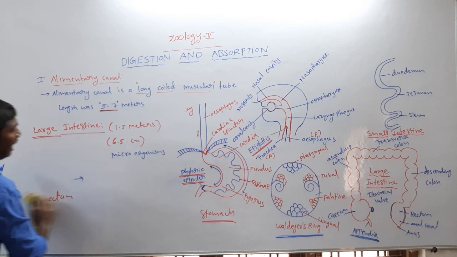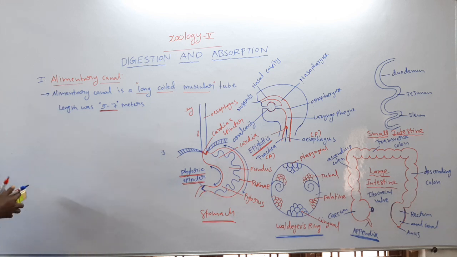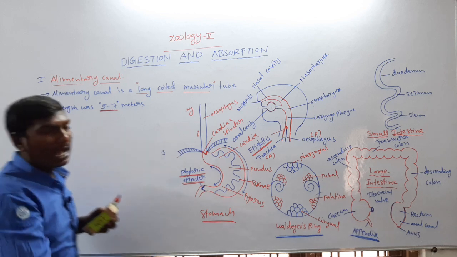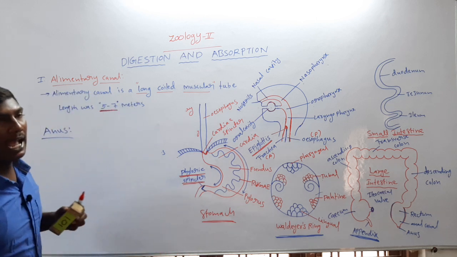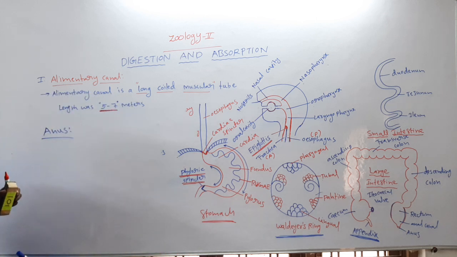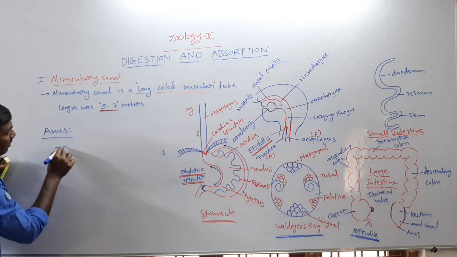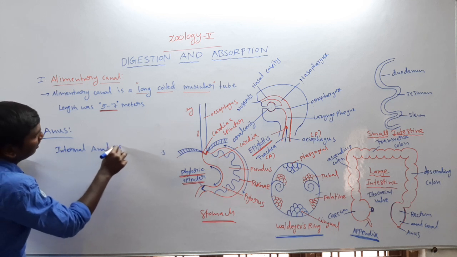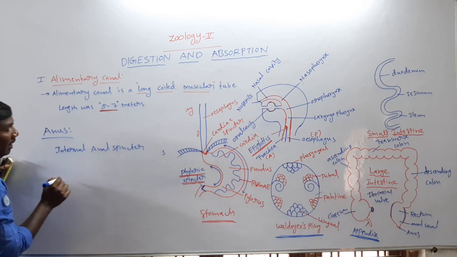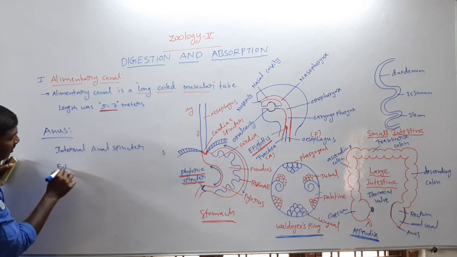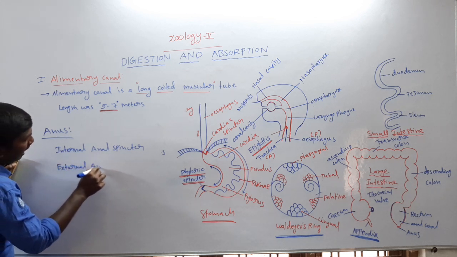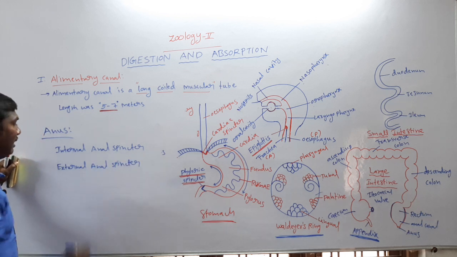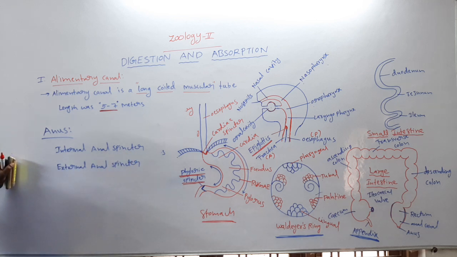Finally, the rectum opens into the anal canal. The anal canal opens into the anus. The anus contains 2 sphincters. One is the internal anal sphincter, another one is the external anal sphincter.